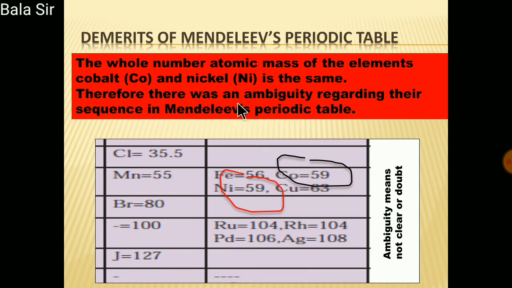You can see cobalt as 59 and nickel also as 59. Therefore, there was an ambiguity regarding their sequence in Mendeleev's periodic table. Ambiguity means not clear or doubt. That means there is a doubt regarding this sequence.